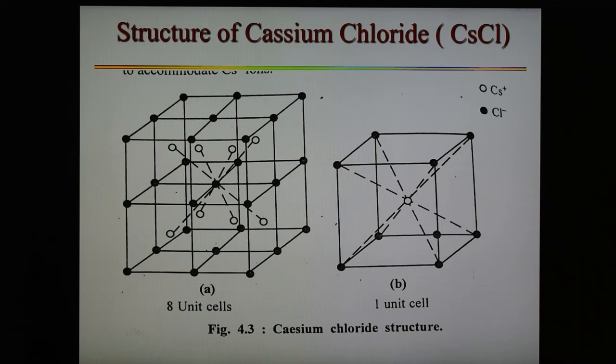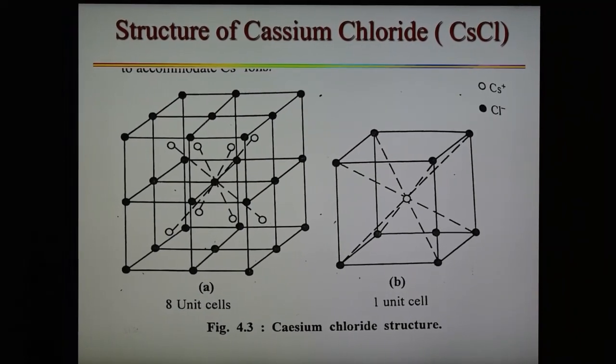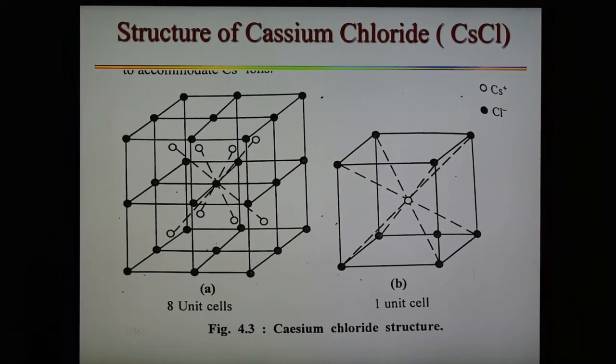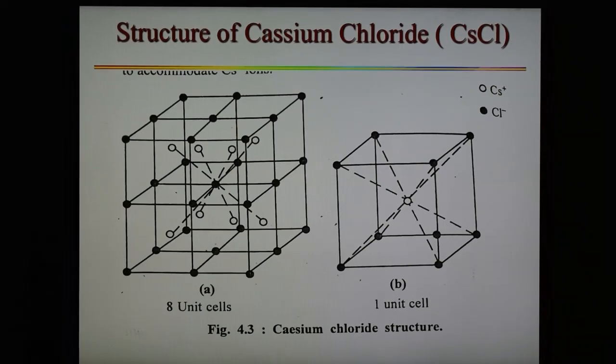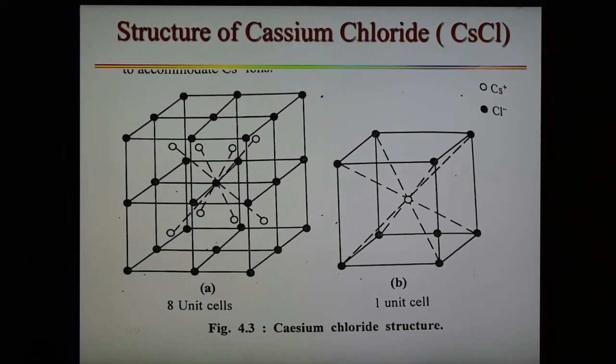And the cesium ion is present at the center of the body, so 1 into 1, only one body is there, equal to 1. So the number of CsCl, that is cesium chloride units, present per unit cell is 1. So 1 molecule of cesium chloride is present per unit cell, and in case of NaCl 4 molecules are present per unit cell. So this is the structure of cesium chloride, a similar cubic structure with 8-8 coordination, and the number of molecules of CsCl present per unit cell is 1. So this is the other example.